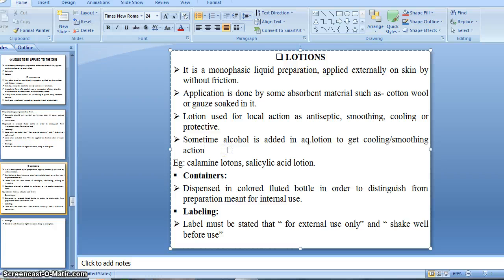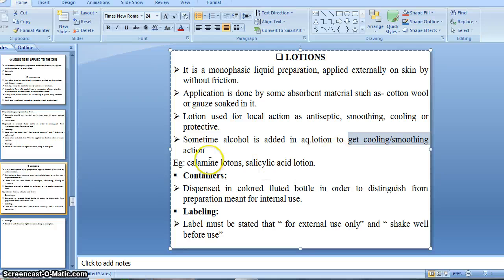It helps to minimize irritation. If somebody gets irritation on his skin, he can use the alcohol based lotion. It gives a cooling and soothing action.